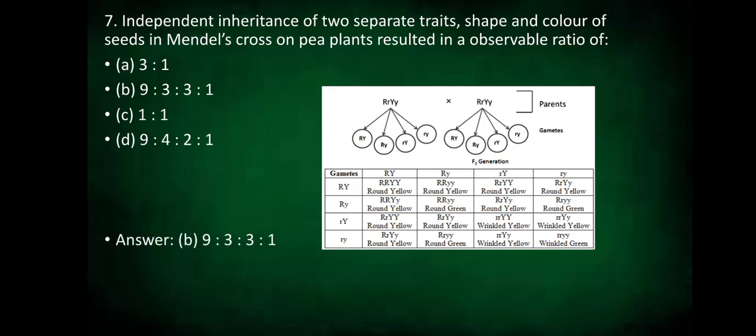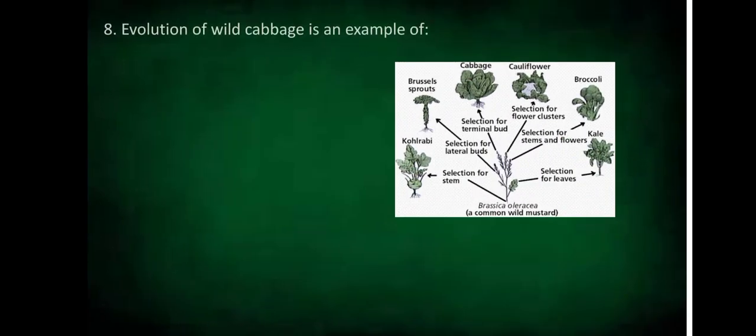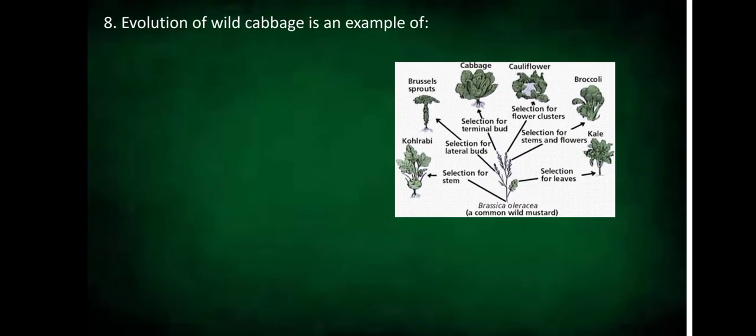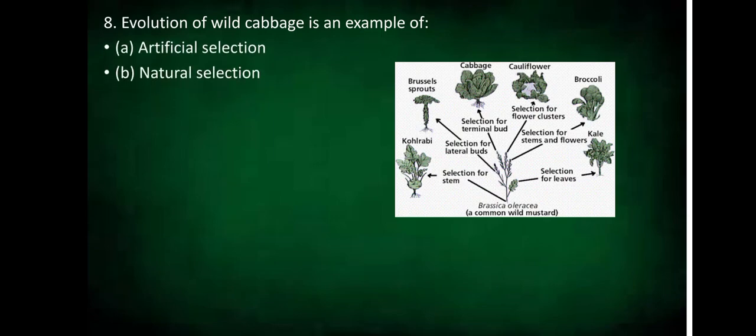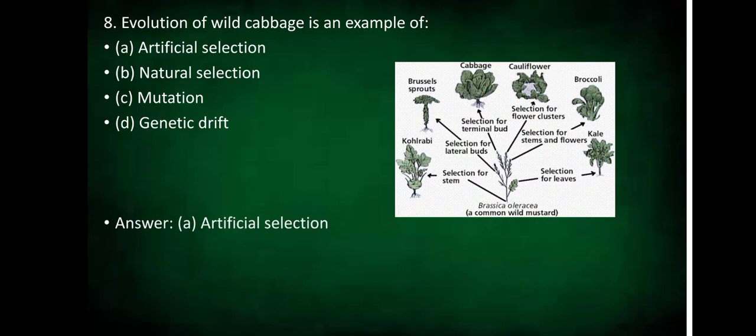The ratio was 9:3:3:1. Our eighth question. Evolution of wild cabbage is an example of artificial selection, natural selection, mutation, genetic drift. Yes, the answer is artificial selection.